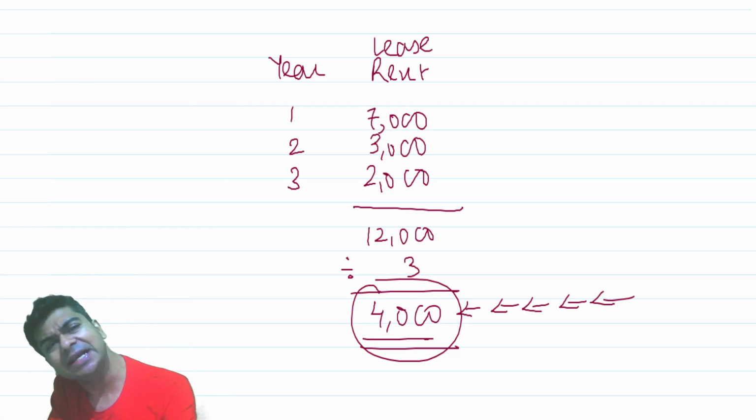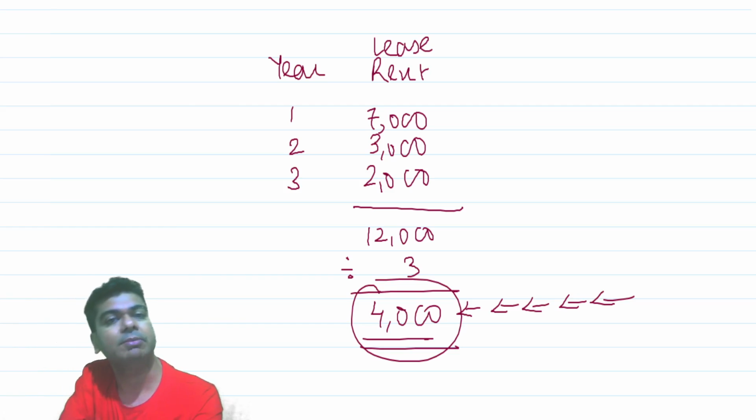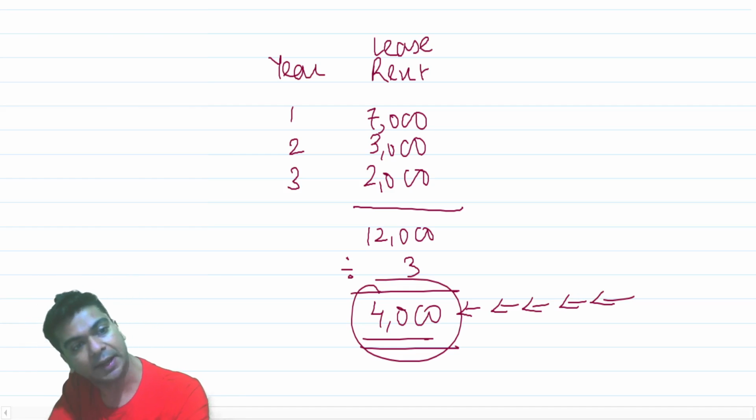Unless, as I said, some other systematic base is available. So if the lessor is able to work out some other systematic base, you may use that particular base, and on the basis of that, you may recognize the income.